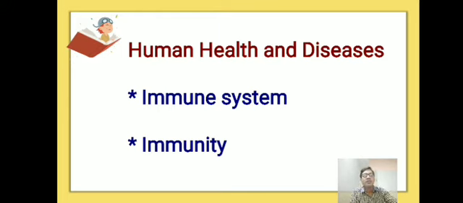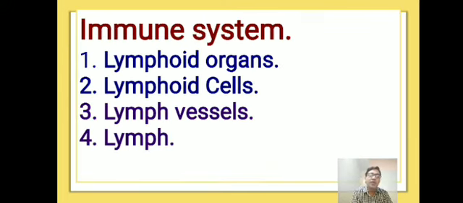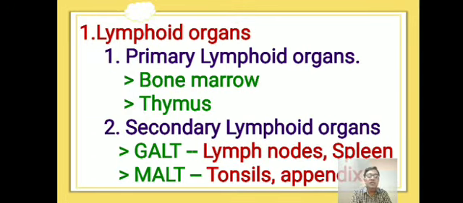The immune system consists of four types of organs: first, lymphoid organs; second, lymphoid cells; third, lymph vessels; fourth, lymph. Coming to the first one, lymphoid organs. The lymphoid organs again consist of two types: primary lymphoid organs and secondary lymphoid organs. The primary lymphoid organs are also called central lymphoid organs. The secondary lymphoid organs are also called peripheral lymphoid organs.